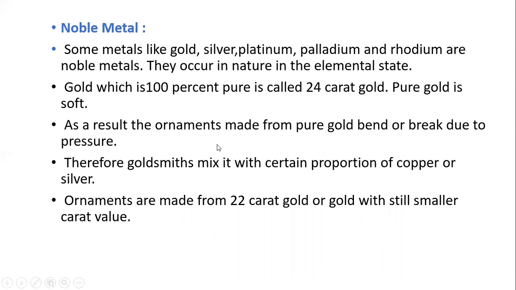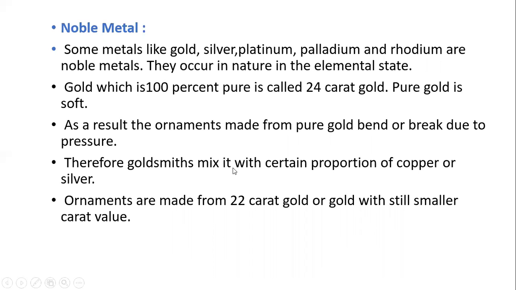As a result, ornaments made from pure gold bend or break under pressure. They do not require much pressure, they bend easily.